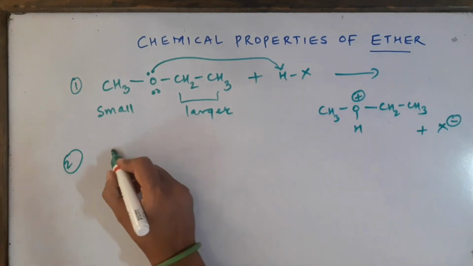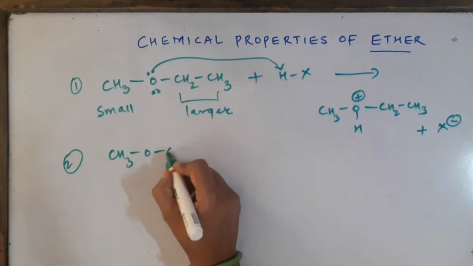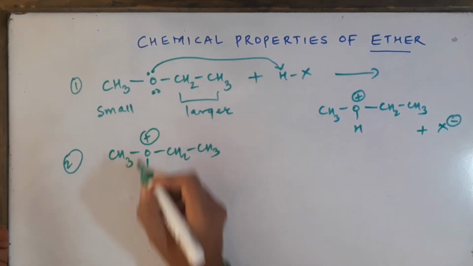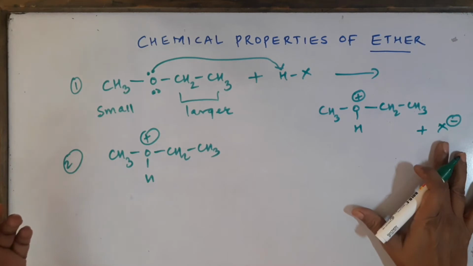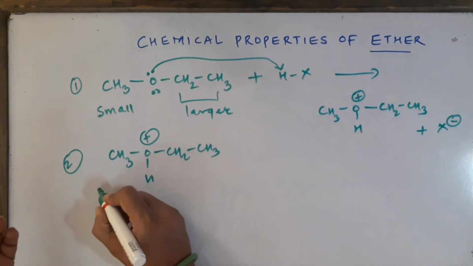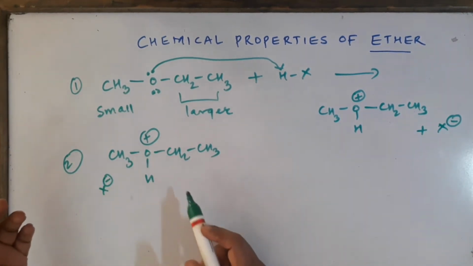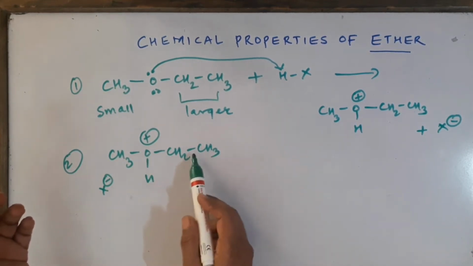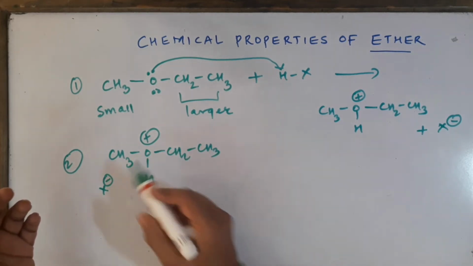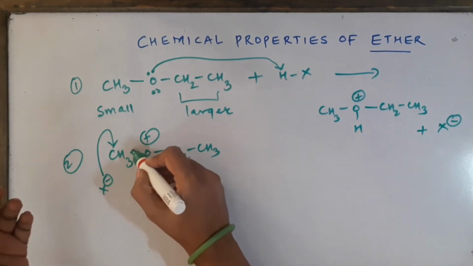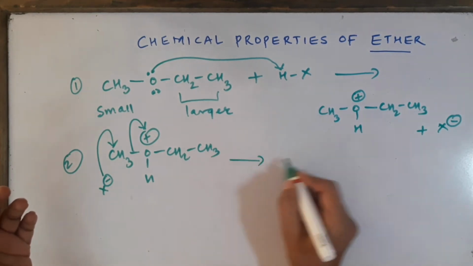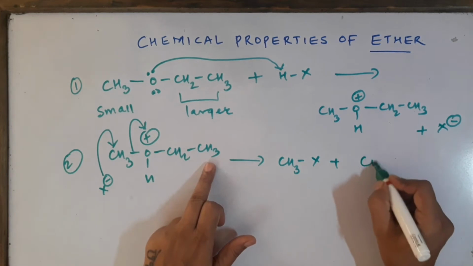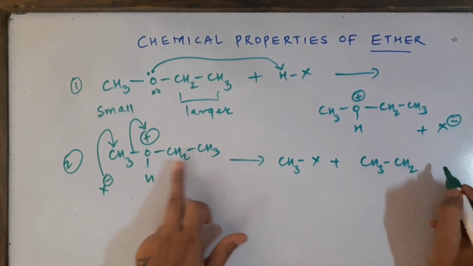In the second step, this whole thing, CH3-O-CH2CH3, will be attacked by the nucleophile. So the X minus attacks, and out of the two, it will attack the smaller one because there will be a little more steric hindrance for the bigger alkyl group. So it will attack here and this bond is going to break. We get CH3X plus the whole molecule of alcohol comes out, OH.